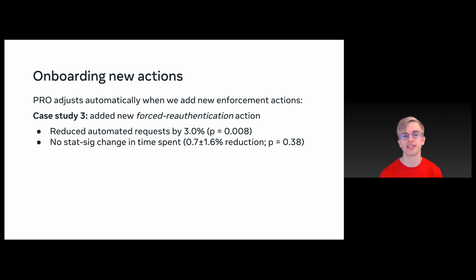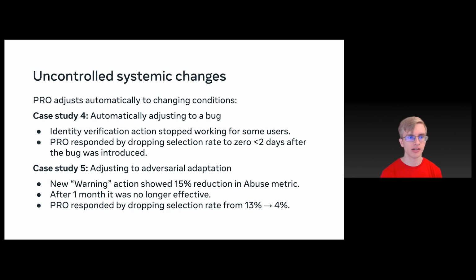And then next, we also want to introduce new actions into the system over time. And here we introduced a new forced reauthentication action. And this action was able to reduce automated requests by 3% with no statistic change in the cost metric. And then finally, uncontrolled systemic changes. Pro needs to be able to adjust to bugs introduced over time or adversarial adaptation over time.